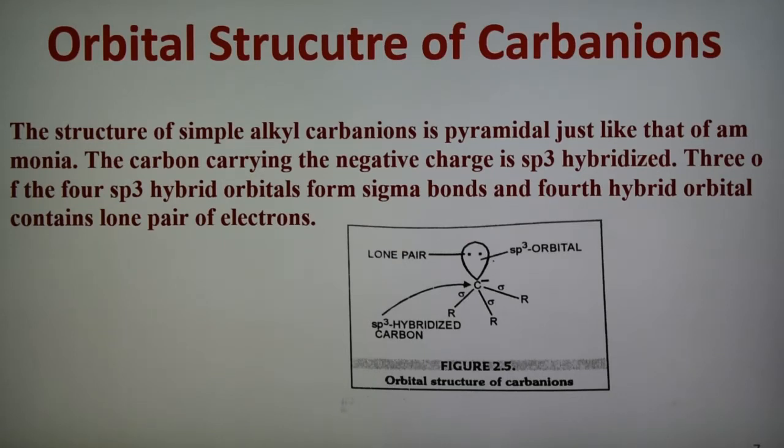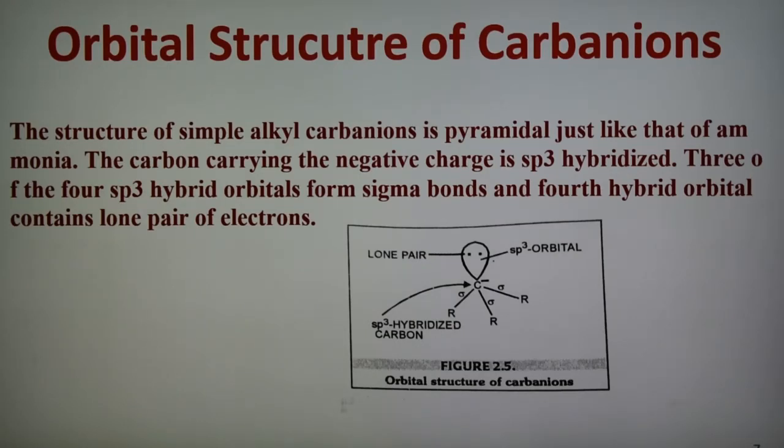Three orbitals are forming sigma bonds, and the fourth is a hybrid orbital containing a lone pair of electrons. So there are four orbitals in total, but one contains a lone pair. In the orbital structure of this carbanion, because lone pair-bond pair repulsion is expected to be greater than bond pair repulsion as per VSEPR theory, the bond angle in carbanion is much less compared to the regular tetrahedral angle.